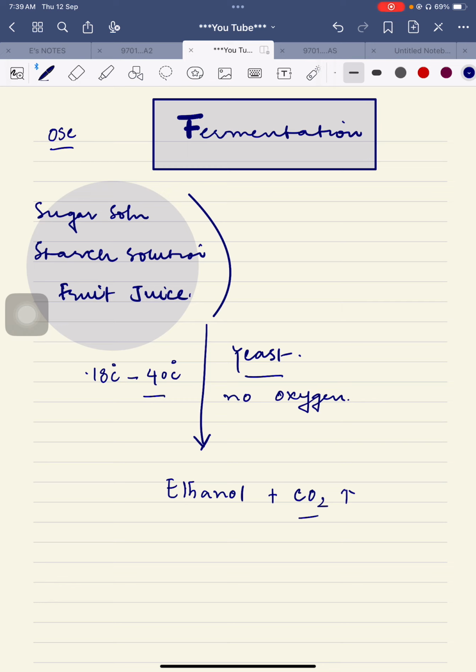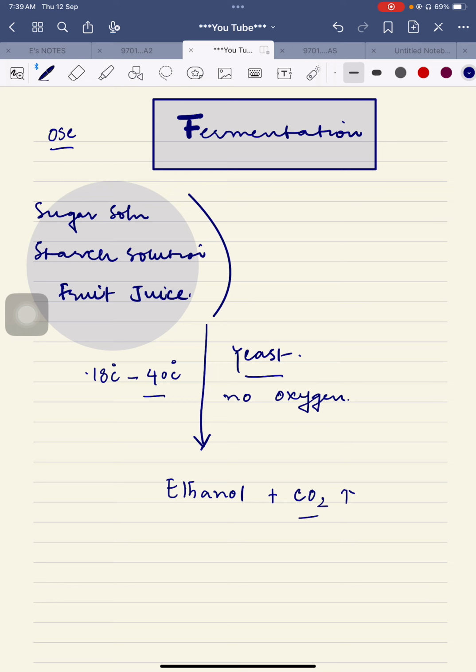If you put a small amount of yeast into it and cover it for 10 to 15 minutes, you can see bubbles getting formed at the top of the surface, and the yeast is growing. You may say it gets swollen.